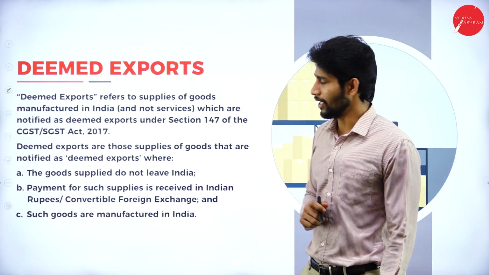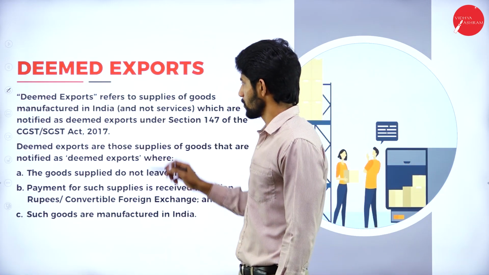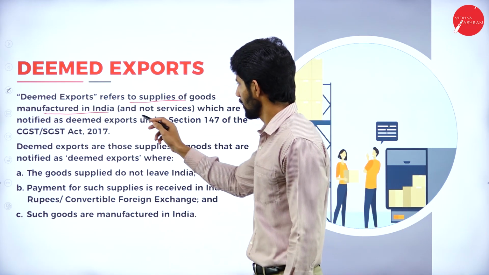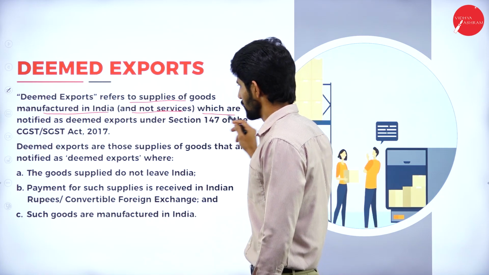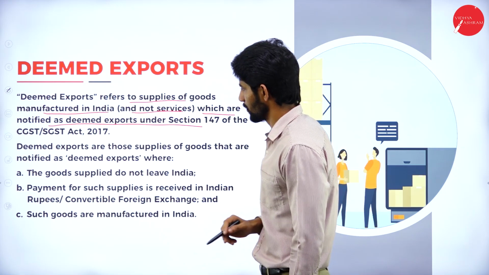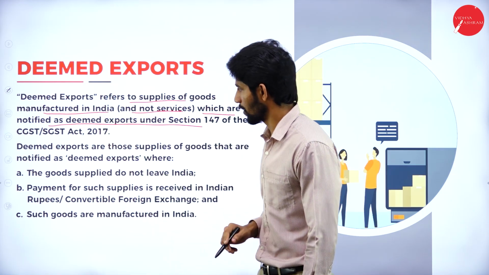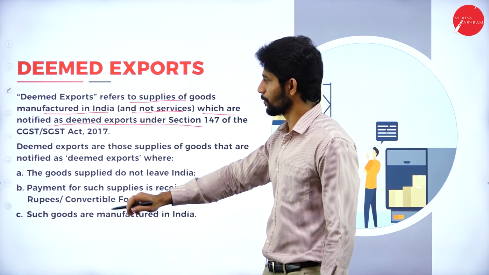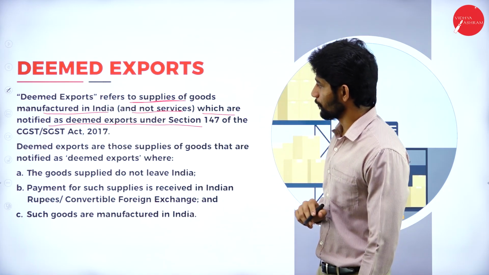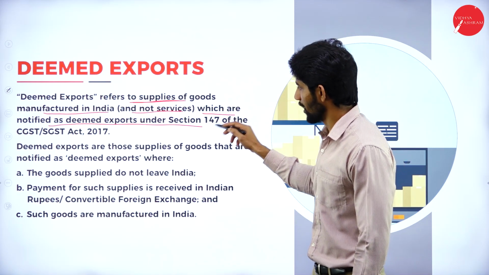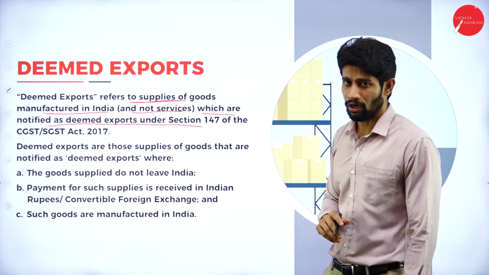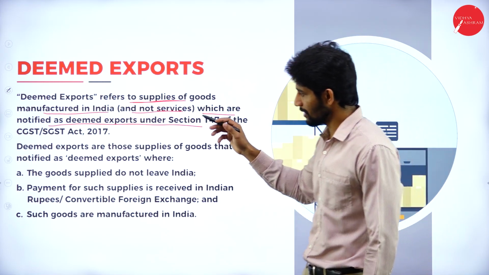Next, deemed exports. Deemed exports refers to supply of goods manufactured in India, and not services, which are notified as deemed exports under section 147 of the CGST and SGST Act 2017.